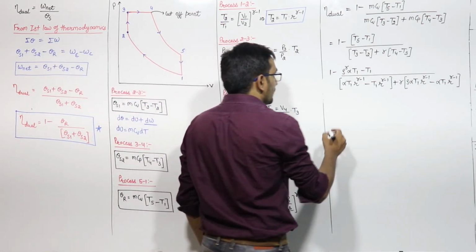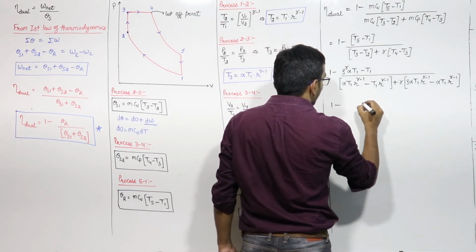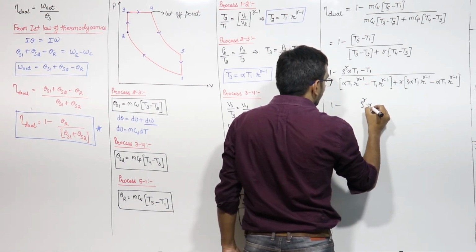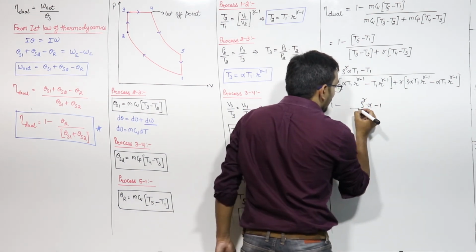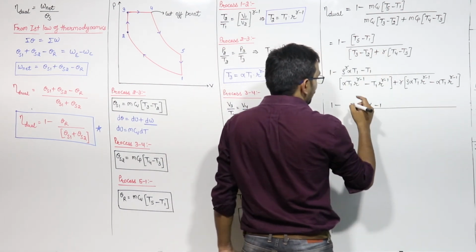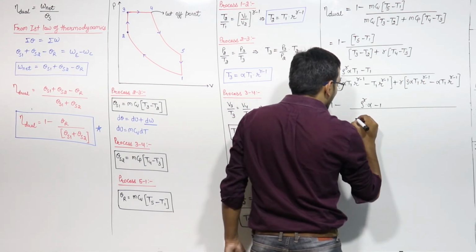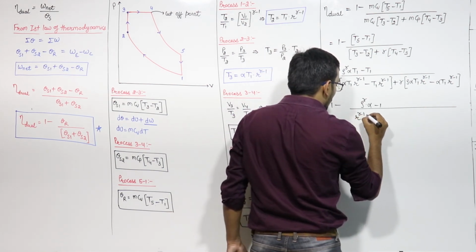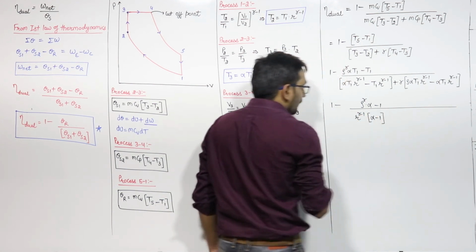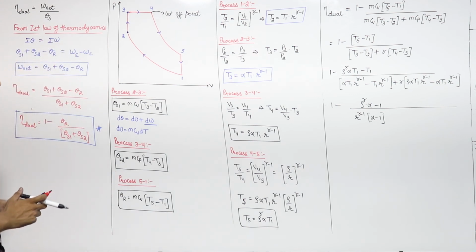T1. Right. So this will be equal to 1 minus, in the numerator we have rho raised to power gamma into alpha minus 1, divided by, we have to solve for this denominator. If I take r raised to power gamma minus 1 common, this will be alpha minus 1. I am writing correctly, no?